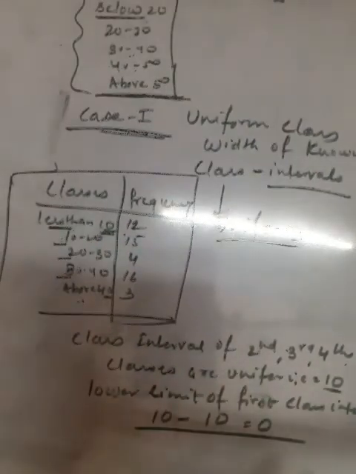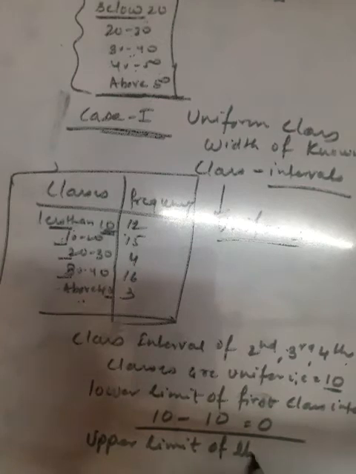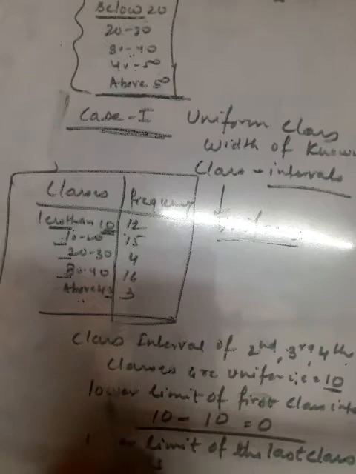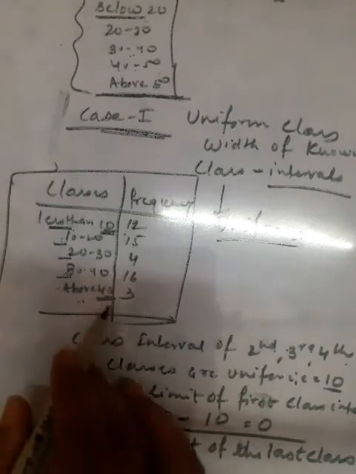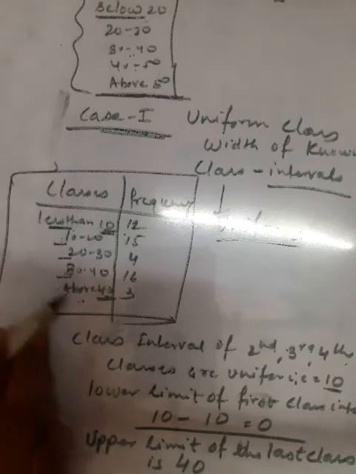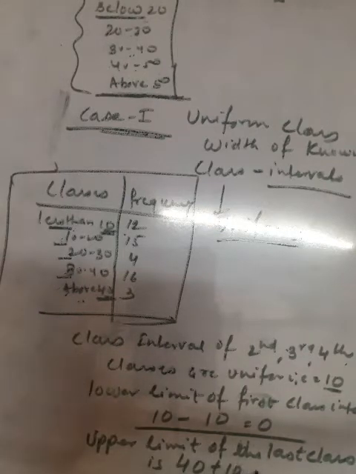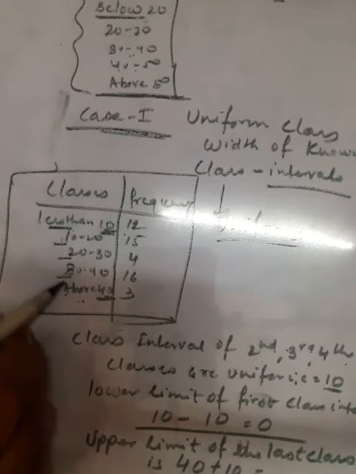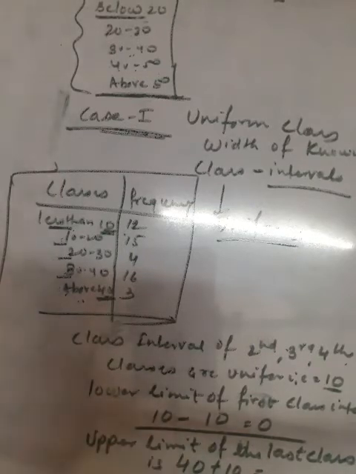So the lower limit of the first class interval is 10 minus 10, that would be 0. And next is the upper limit of the last class interval. We have to find the upper limit: 40, which is the lower limit here, plus 10, because 10 is the class interval of every class over here. So that would be 50.